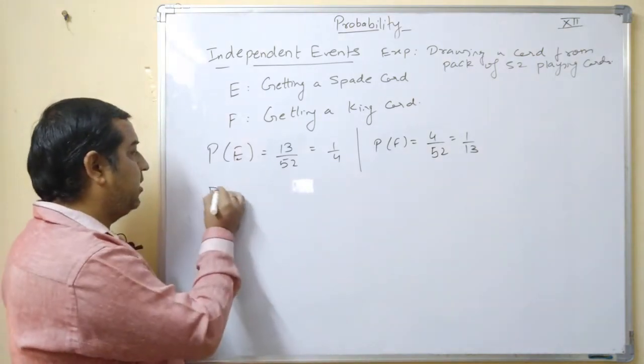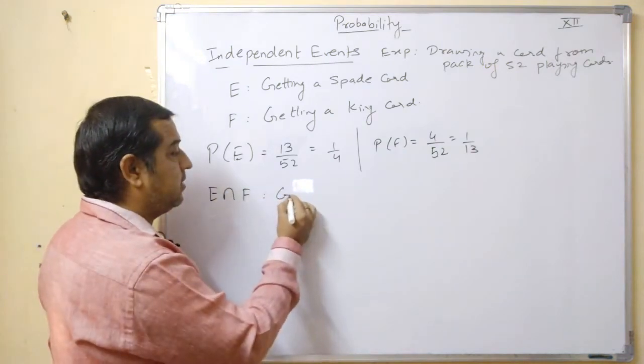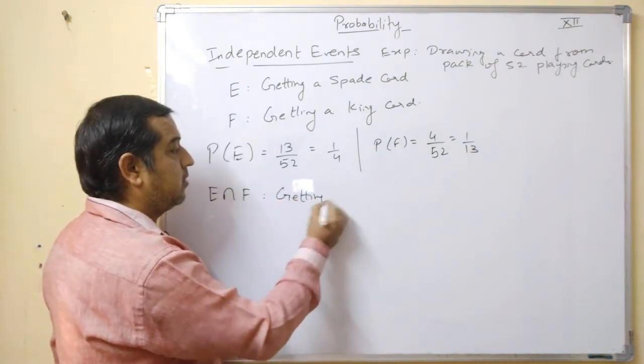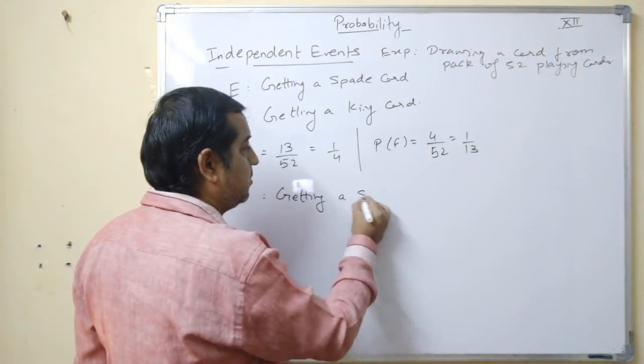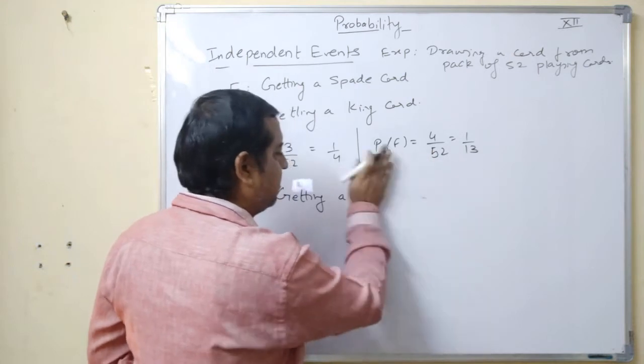Now, if we consider E intersection F, what is E intersection F? Getting a spade king, or king of spade.